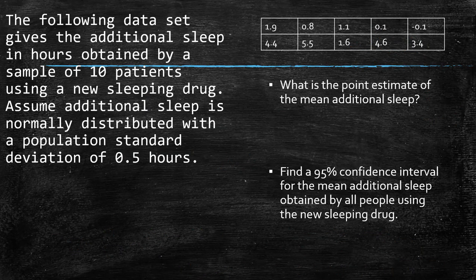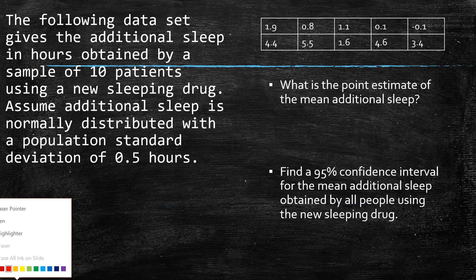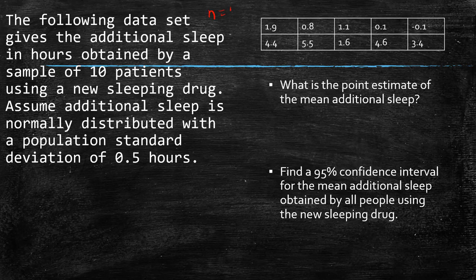Let's do another one. The following data gives the additional sleep in hours obtained by a sample of 10 patients. So we know n is 10. Using a new sleeping drug, assume additional sleep is normally distributed. It has a population standard deviation of 0.5 hours. So that's my sigma, population standard deviation. So what is my point estimate of the mean additional sleep? Well, I don't know what mu equals, so the best I can do is find what x bar equals.